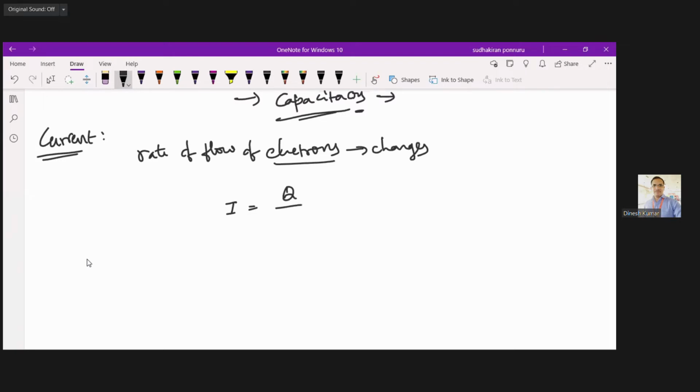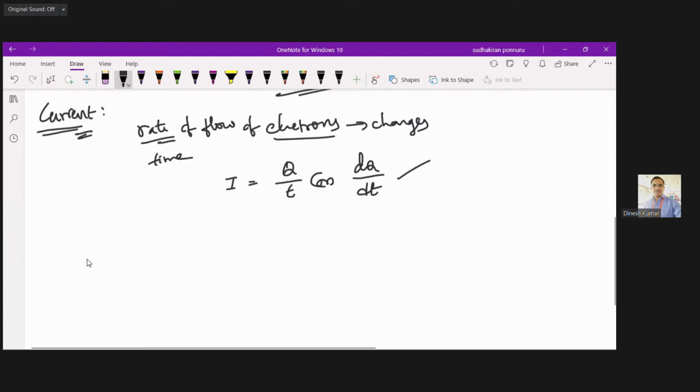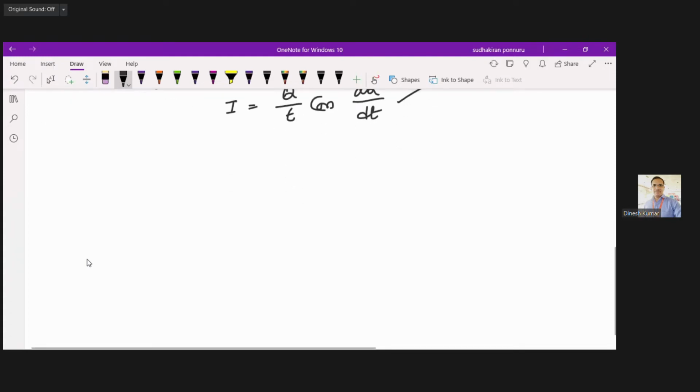So simply to define the current, I is equal to rate of flow of electrons or charges, that is Q. Rate, in the sense we are talking with respect to time. Therefore Q by T, or simply dQ by dt, which is the basic definition for a current. So I is equal to Q by T or dQ by dt. Okay. So now what do you mean by current density?